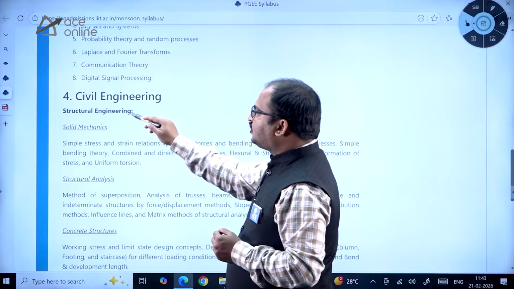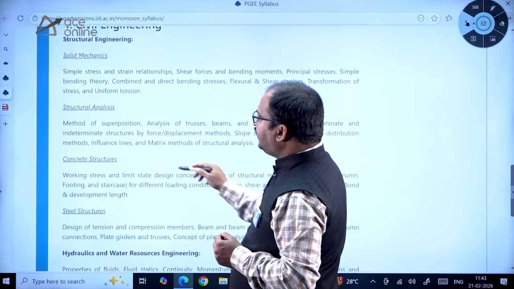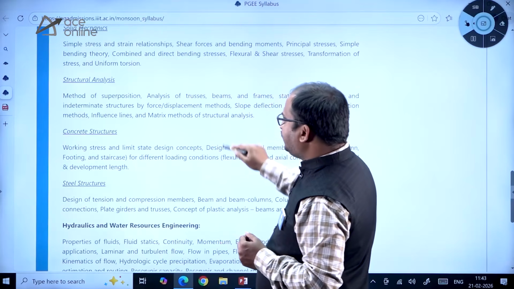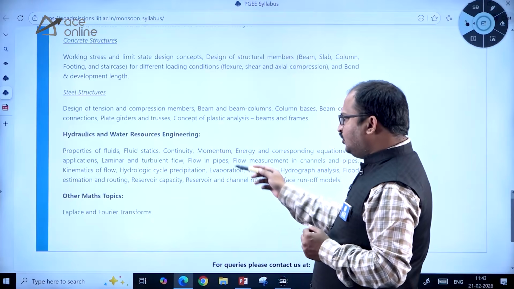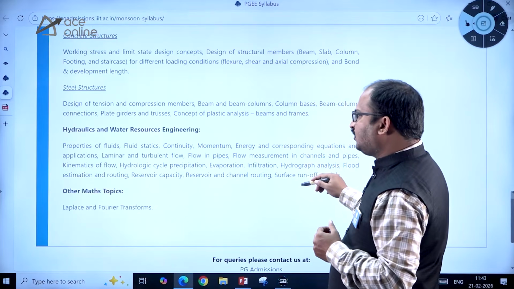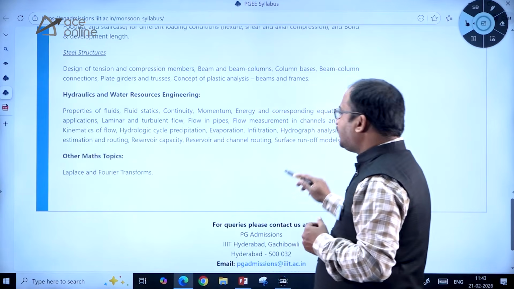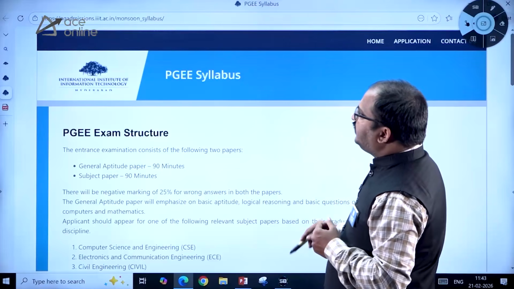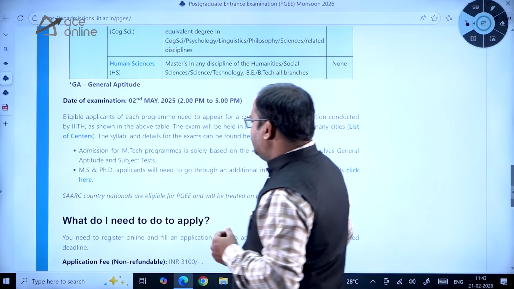Then civil engineering: structural engineering, solid mechanics is there, structural analysis is there, concrete structures, steel structures. So here an elaborate syllabus is given, dear students. Then hydraulics and water resource engineering. So here fluid mechanics, hydraulic machinery and water resources related things are there. Other mathematics topics: Laplace and Fourier transformations. So these are the syllabus that is given, dear students. Kindly go through this syllabus carefully.